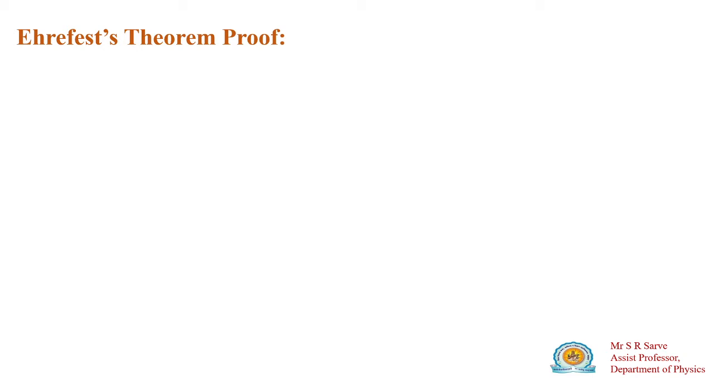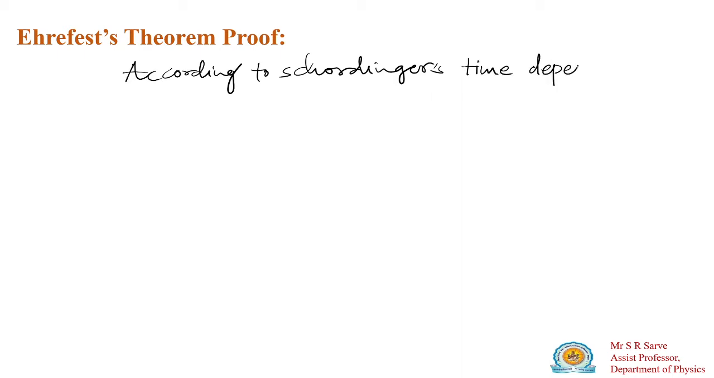So here you have to use Schrodinger's time dependent equation. There are two equations, time independent and time dependent. We have to take the time dependent equation. So what is Schrodinger's time dependent equation?